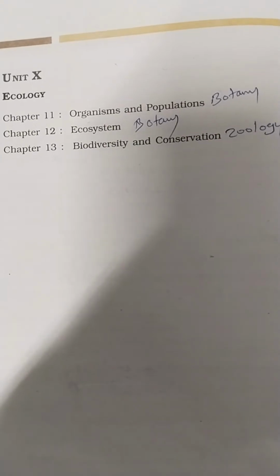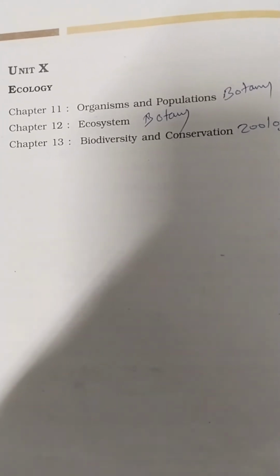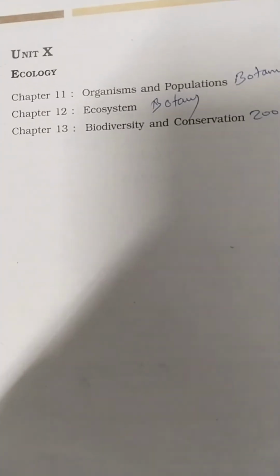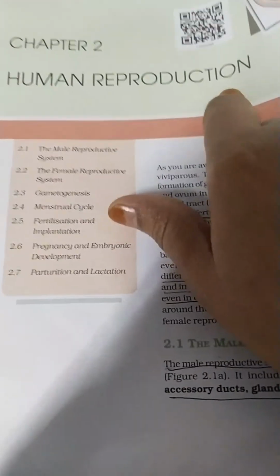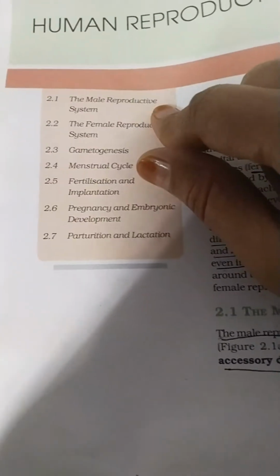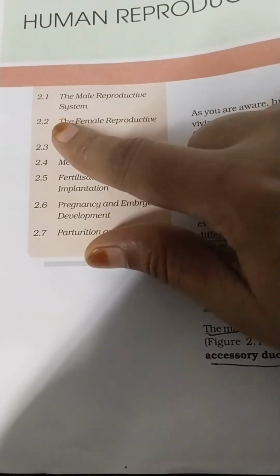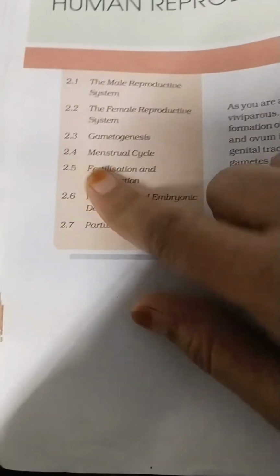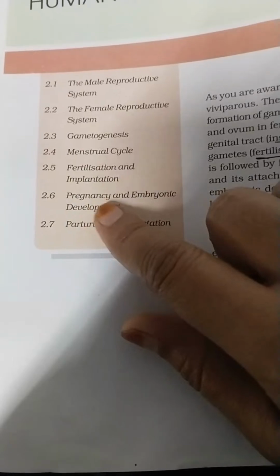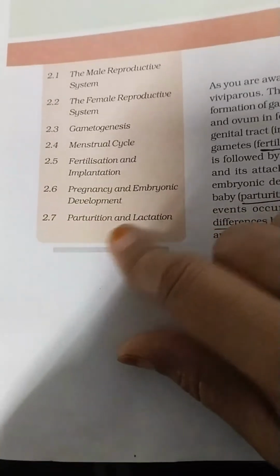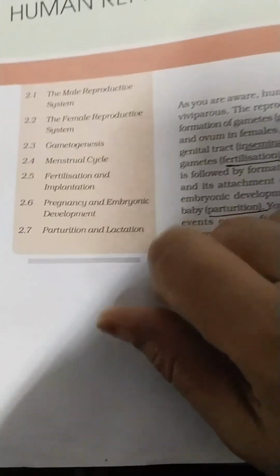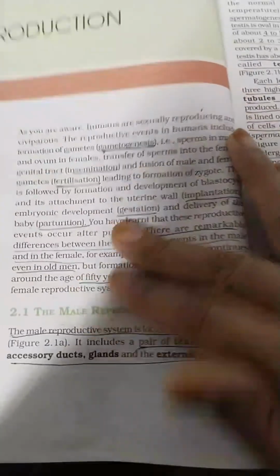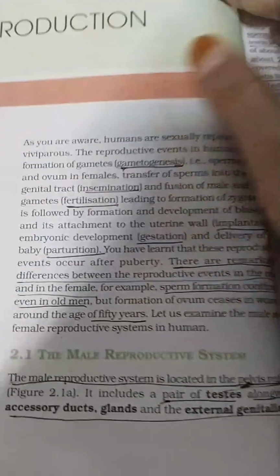Just for the introduction, today we are going to do this live streaming. So shall we proceed? Okay. So here we have human reproduction. In this we have the synopsis: the male reproductive system, the female reproductive system, gametogenesis, menstrual cycle, fertilization and implantation, pregnancy and embryonic development, parturition and lactation. This topic is one of the hesitant chapters to learn.